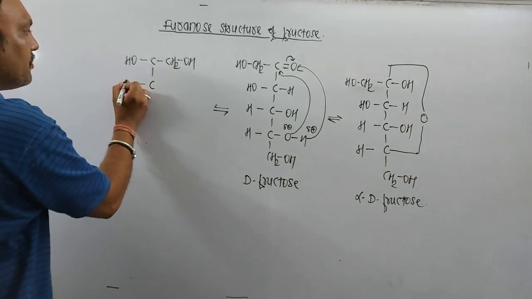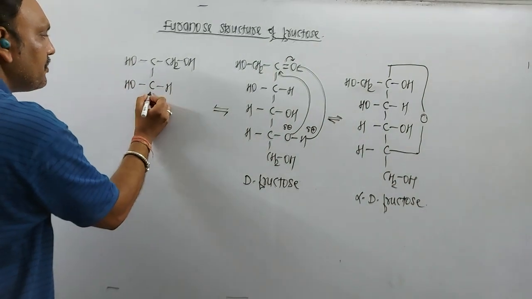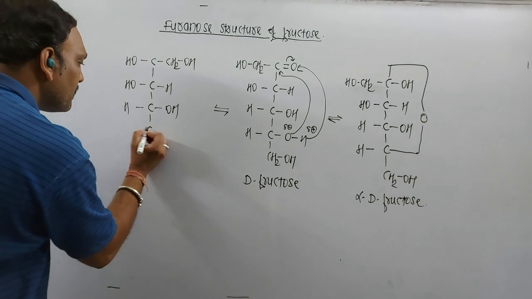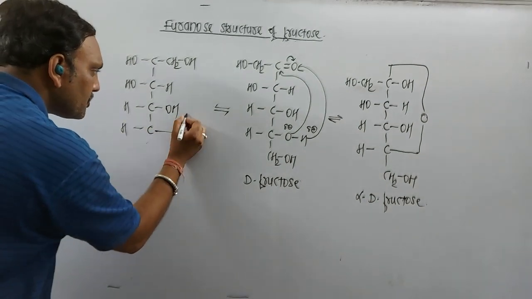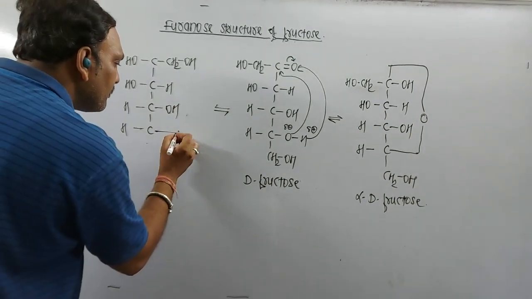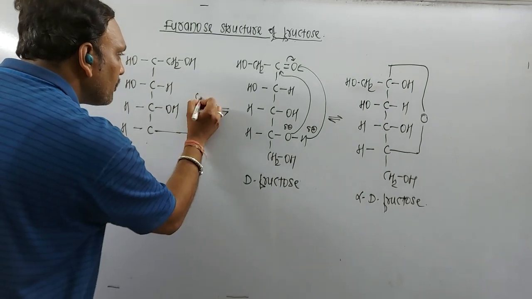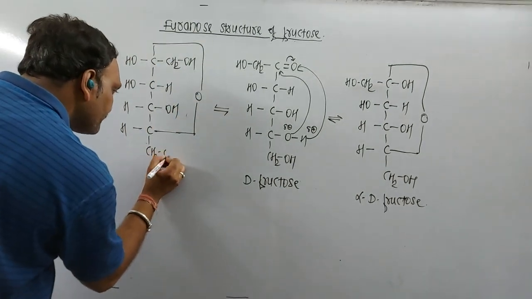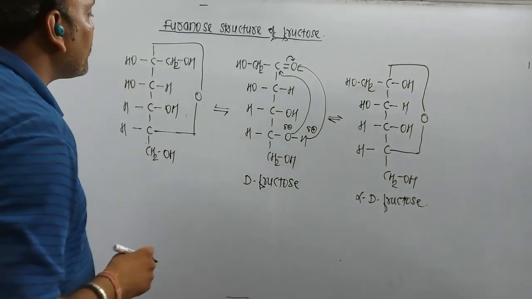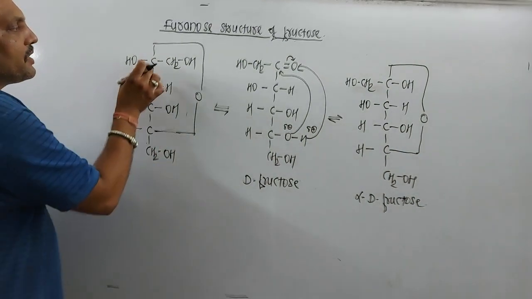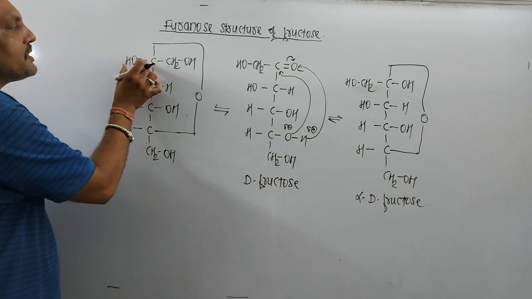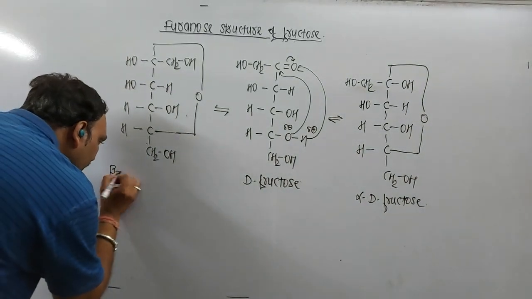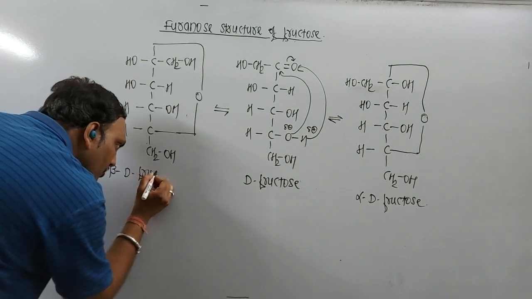This is the third carbon, this is the fourth one, and this is the fifth carbon. The OH on the fifth carbon gets added to the carbonyl group, leading to the cyclic structure of fructose as well. So this is the other anomer in which the anomeric carbon has OH at the left hand side. Thus, it is the beta anomer, beta-D-fructose.